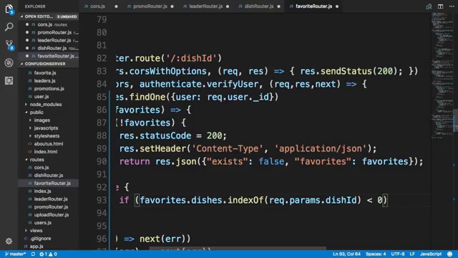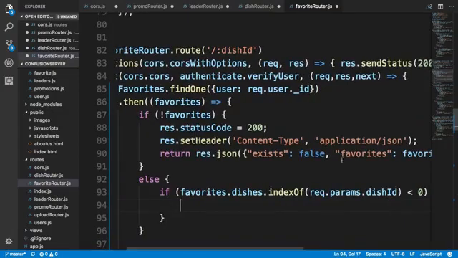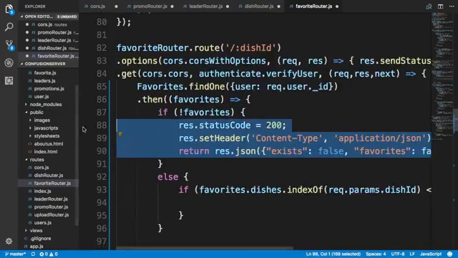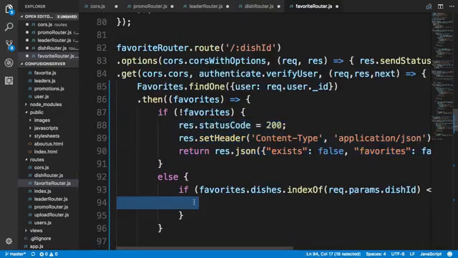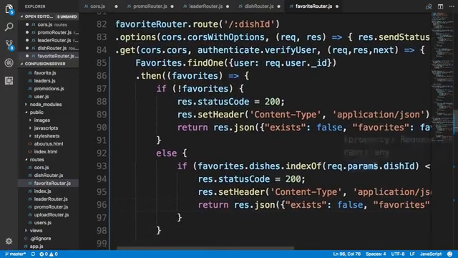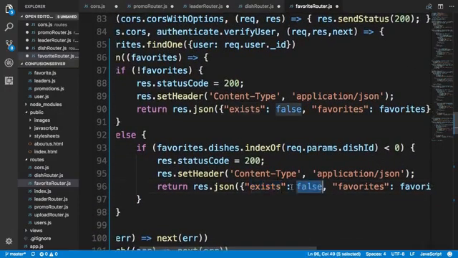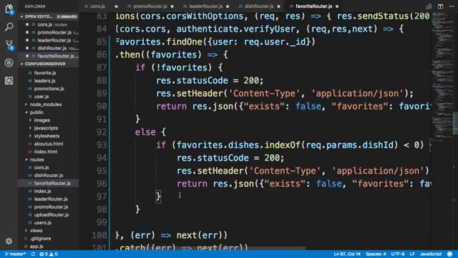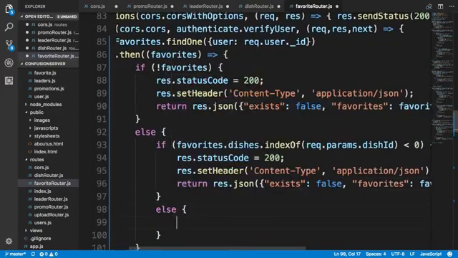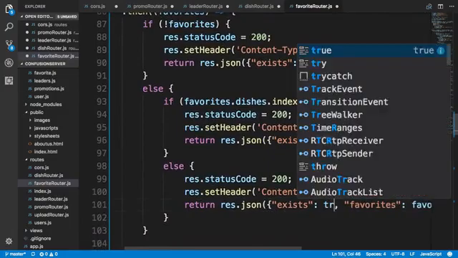And if it doesn't exist, obviously this will return a negative index here. So in that case also, I will return exactly the same as here. So if it returns a negative index, then that means that even though this particular user has a set of favorites, this specific dish doesn't exist in the list of his or her favorites. So that's why I'll return exists false here. Now, otherwise, that means that the dish exists in the list of favorites. So in this case, I will return status code 200, exists is true.